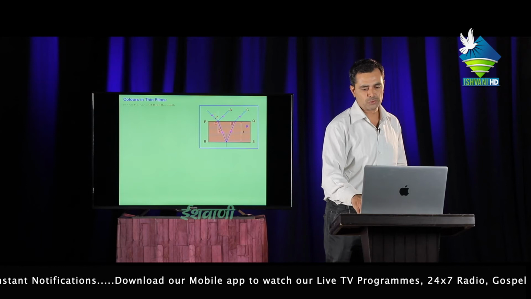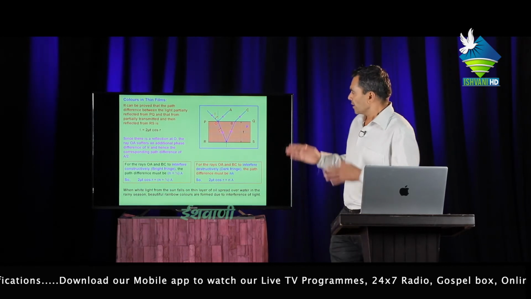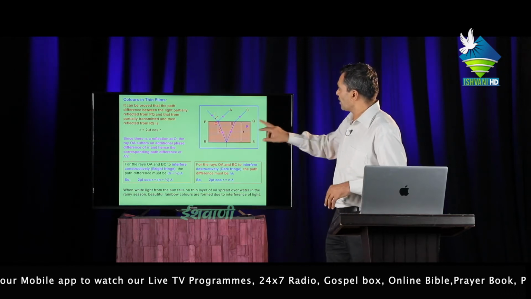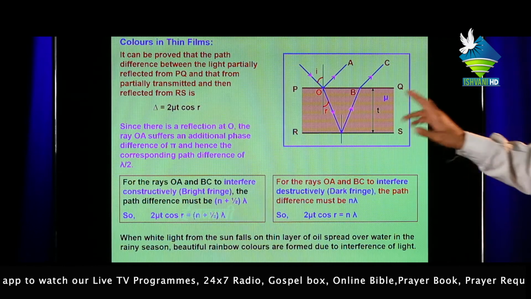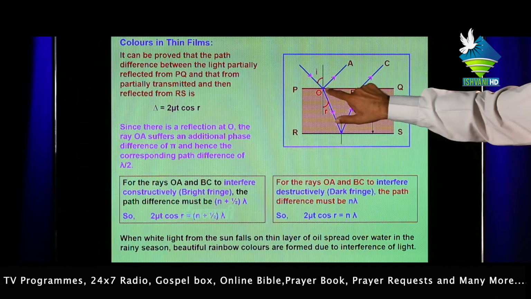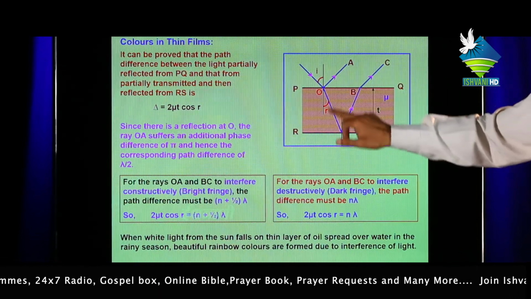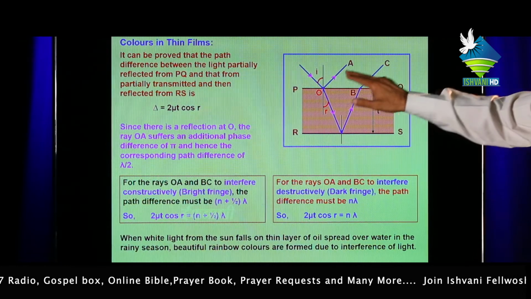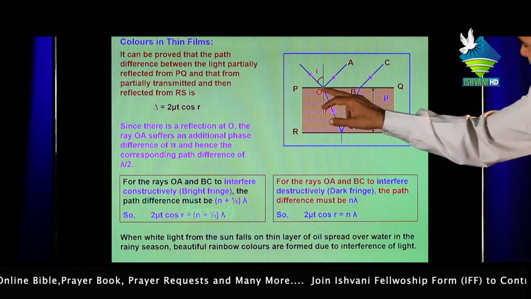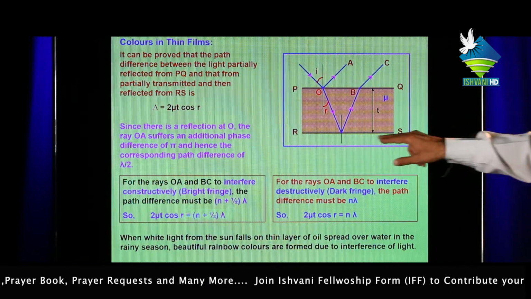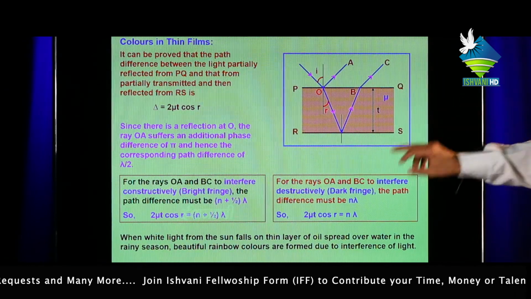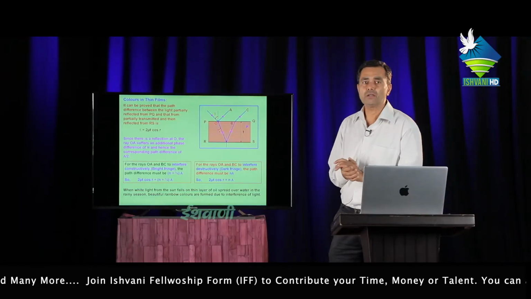Colors in thin film. Next question. In the figure, PQRS is a thin film of refractive index mu and width small t. Now let us consider one light ray incident at the point O at the angle i with the normal. Then one part is partially reflected and the other part is partially refracted. This refracted ray is again incident at the lower surface RS of the thin film. Then one part is reflected and the other refracted. This process goes on continuously.